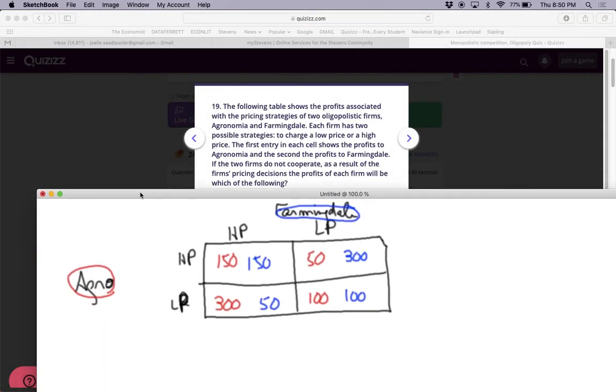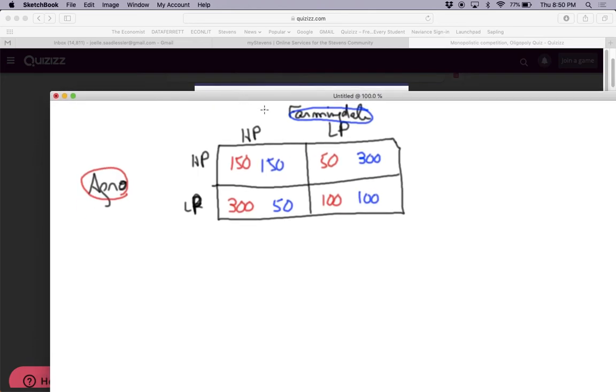Okay, so now, right, we're told they're not cooperating, so they're playing Nash equilibrium. By the way, if they were cooperating, then it's not clear, right? Because they could choose either this or this, because the combined is 350, which is more than either. So they would choose one of these cells and then split the profits.